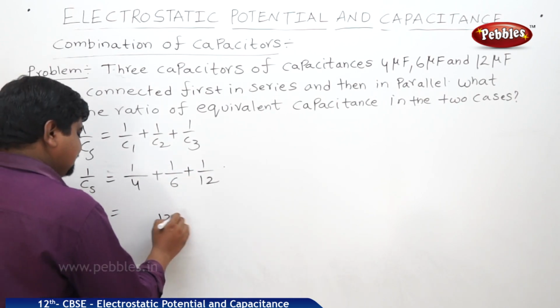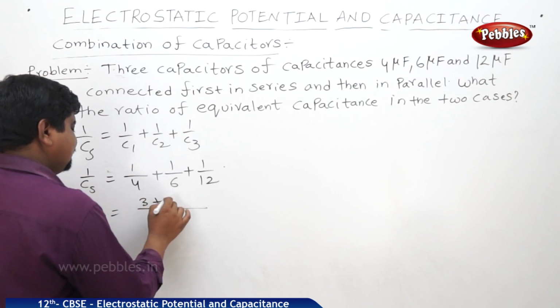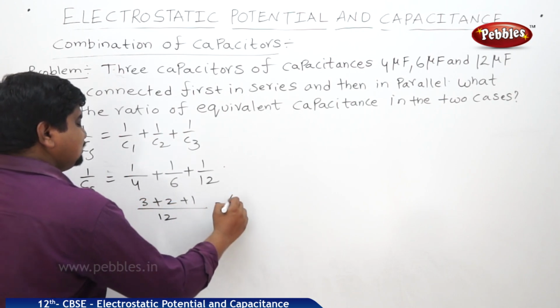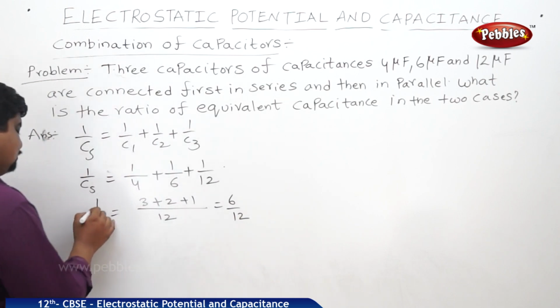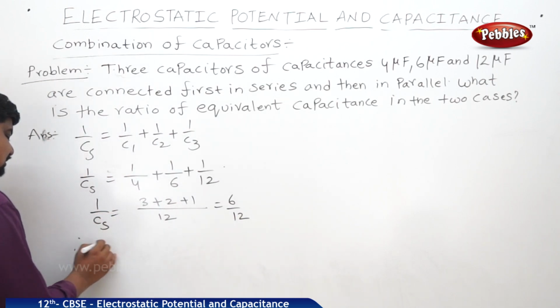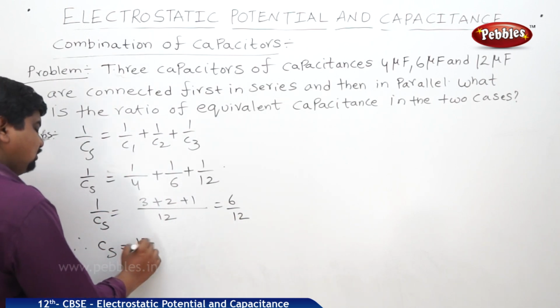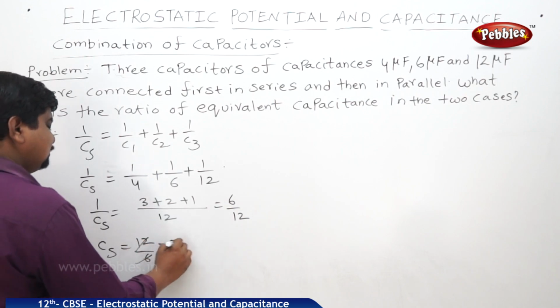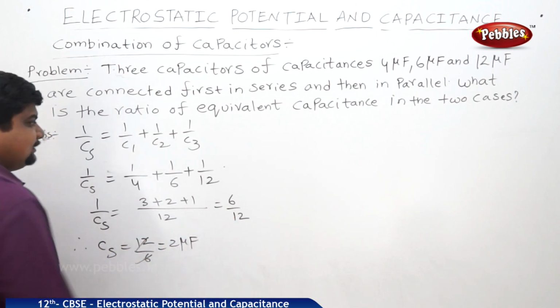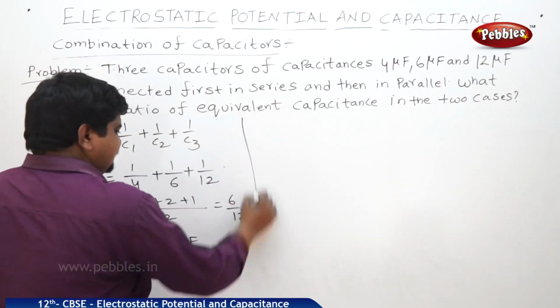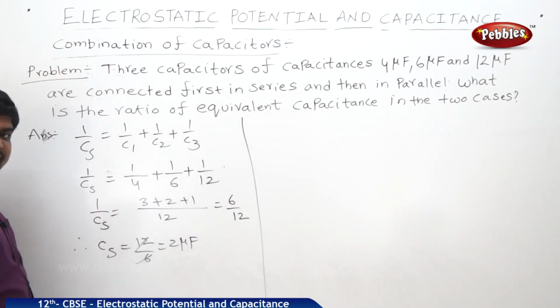Where 12 is the LCM, 3 plus 2 plus 1, 6 by 12 is equal to 1 by Cs. Therefore, Cs is equal to 12 by 6, 2 microfarad. This is the effective capacitance in series combination.